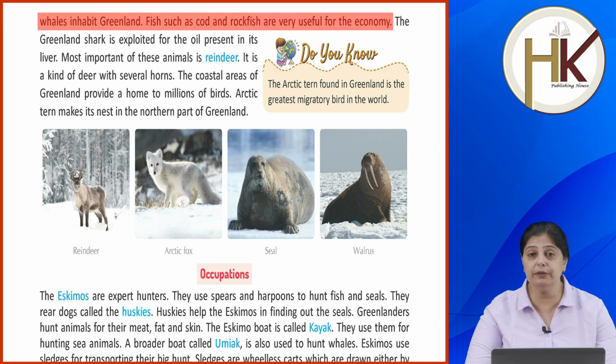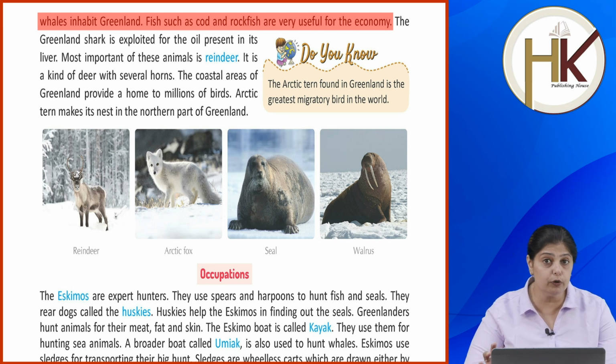So the animals here include reindeer, musk ox, polar bear, dog, beaver, fox, hare and wolf. Domestic animals include sheep, goats, pigs, and marine animals, the aquatic animals, include seals, walruses and whales. Then in fish, there is cod and rockfish, and they use this cod and rockfish, which is very useful for their economy.